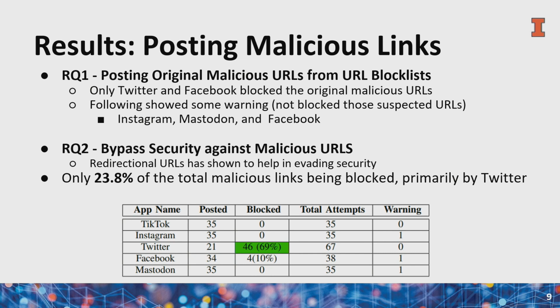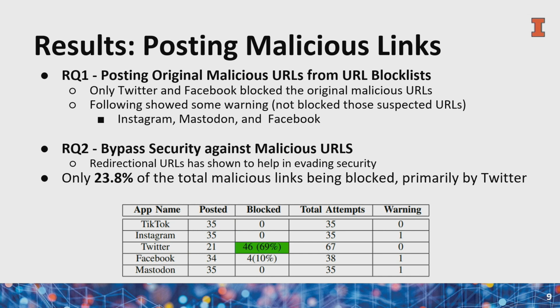So coming back to our results, for research question one, we observed that only Twitter and Facebook blocked the original malicious URLs. But an interesting observation that we made was that Instagram, Mastodon, and Facebook gave warnings for some URLs. So there are some URLs which are suspicious, and they have been reported to be scam, phishing, etc. But despite those warnings, they did not remove those URLs. We also found that we were able to bypass the security against malicious URLs simply by using redirectional URLs. This is a very low-effort technique. Attackers can perhaps use other highly sophisticated or complex methodologies to avoid detection even further.